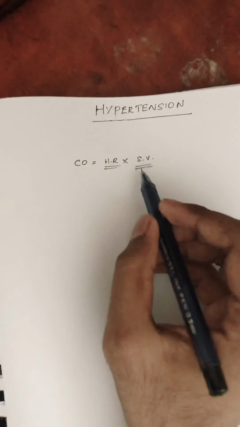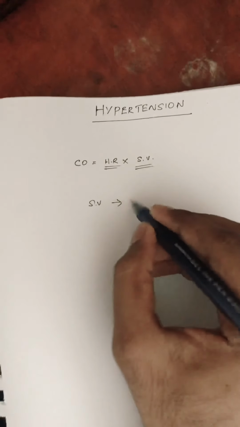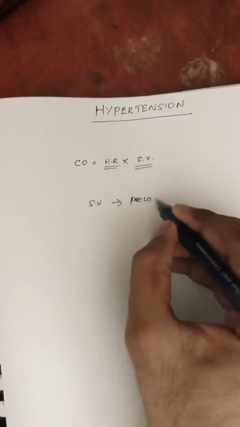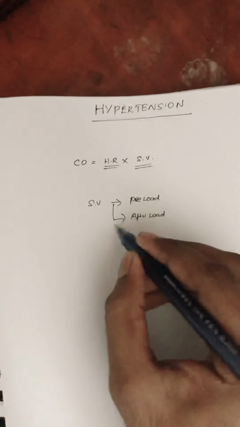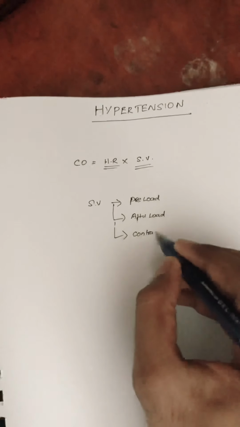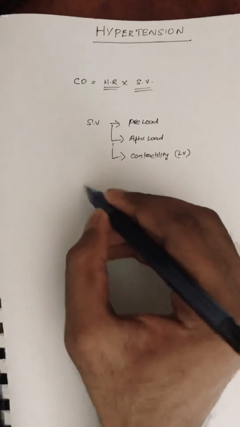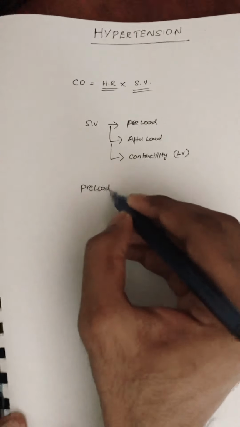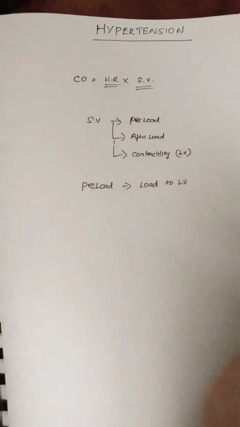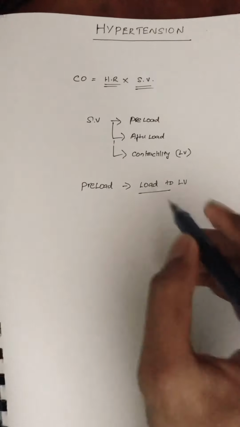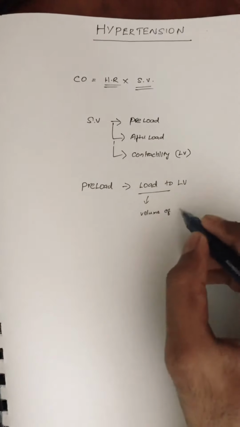Stroke volume is dependent on three factors. So let's see. First, preload, afterload, and contractility, mainly of the left ventricle. So what is preload? It is nothing but the load to the left ventricle. So what is the load to the left ventricle? That means the volume of blood. That is the load.